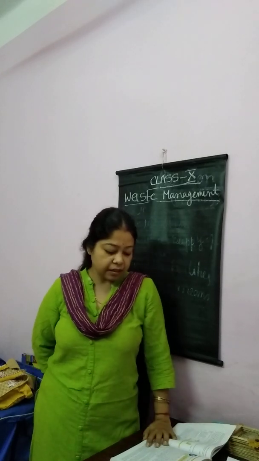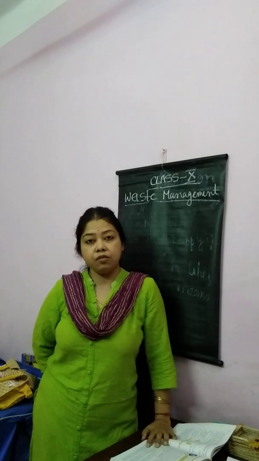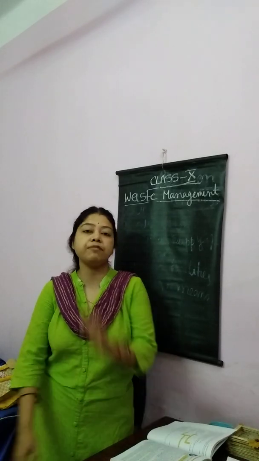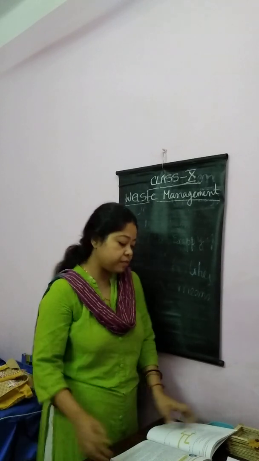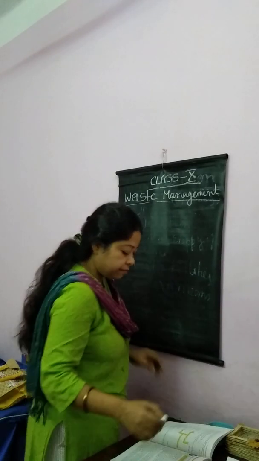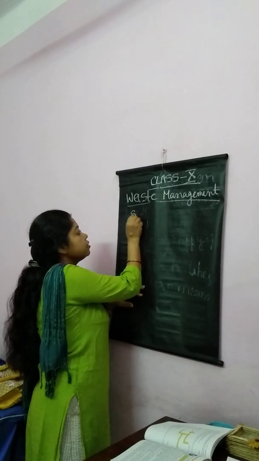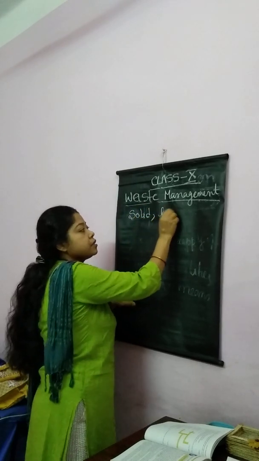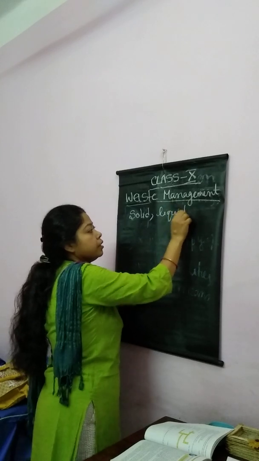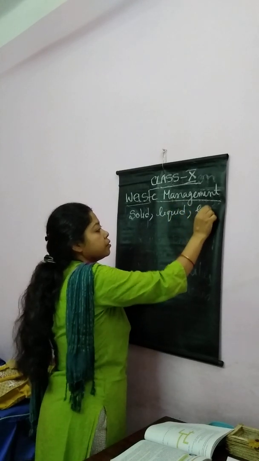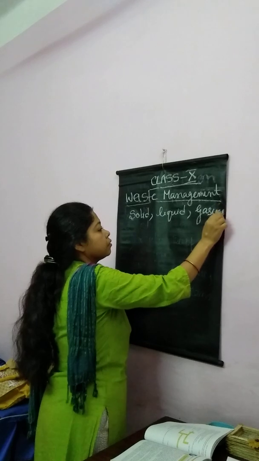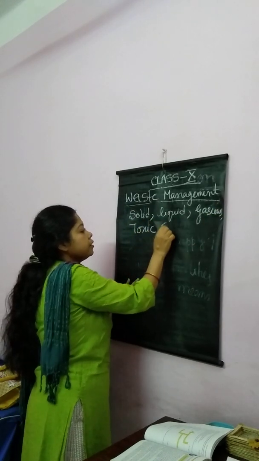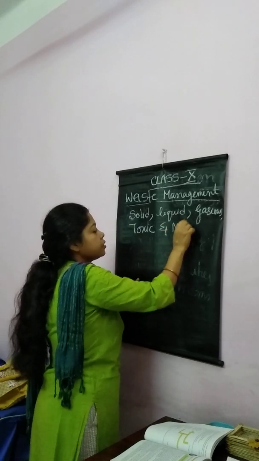Depending upon the physical state, waste is of 5 types. What are the 5 types of waste? The 5 types of waste are solid waste, liquid waste, gaseous waste, toxic waste, and non-toxic waste.